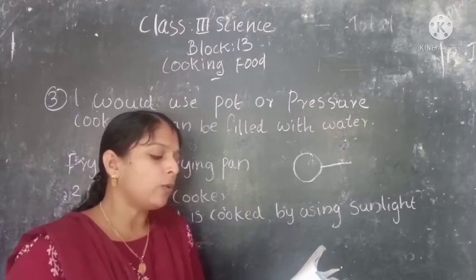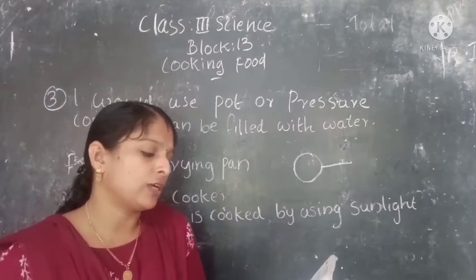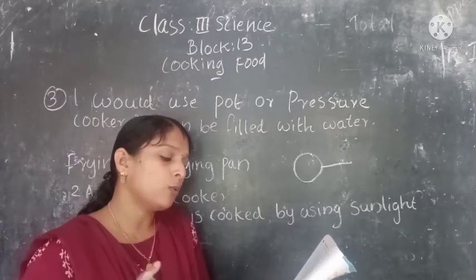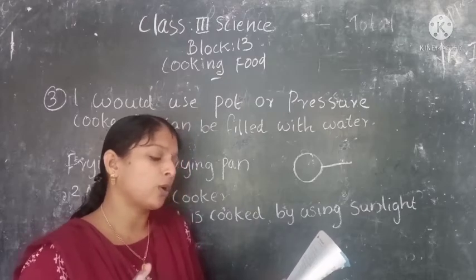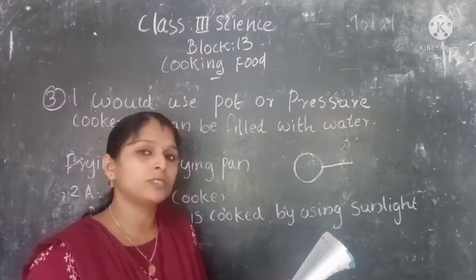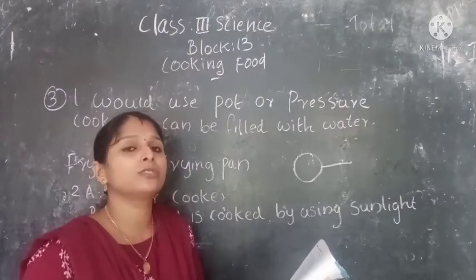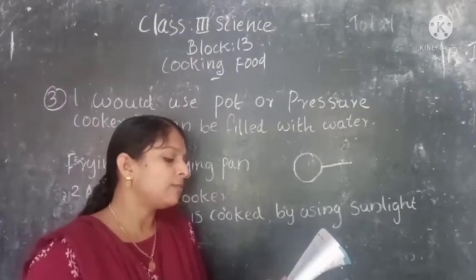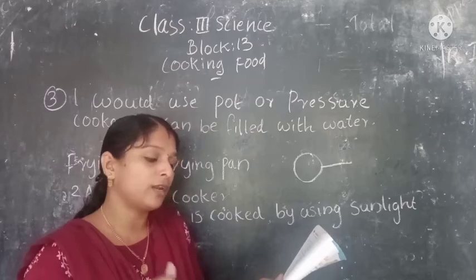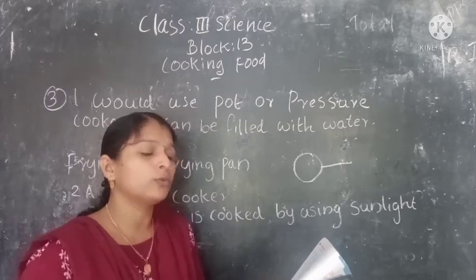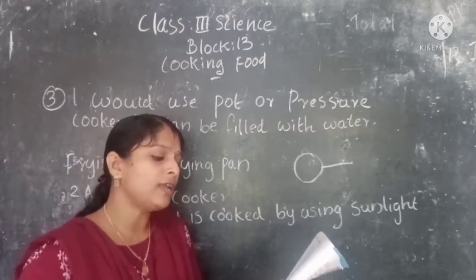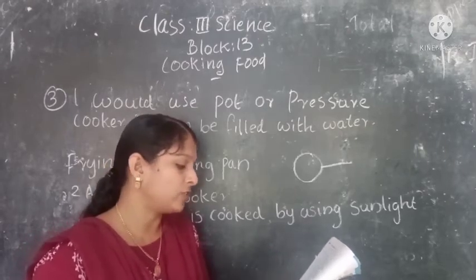Next one, circle the odd one out, give reason for your choice. Spoon, plate, wok. Which is the odd one? Yes, it is wok, because wok is used for cooking and the rest are used for serving food. Tumbler, pot, pan. Which is the odd one? Tumbler. Tumbler is used for drinking water and the rest are used for cooking food.